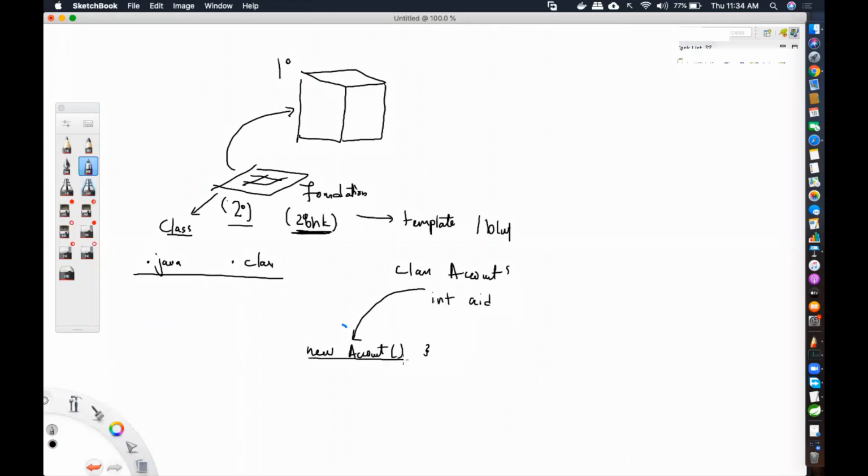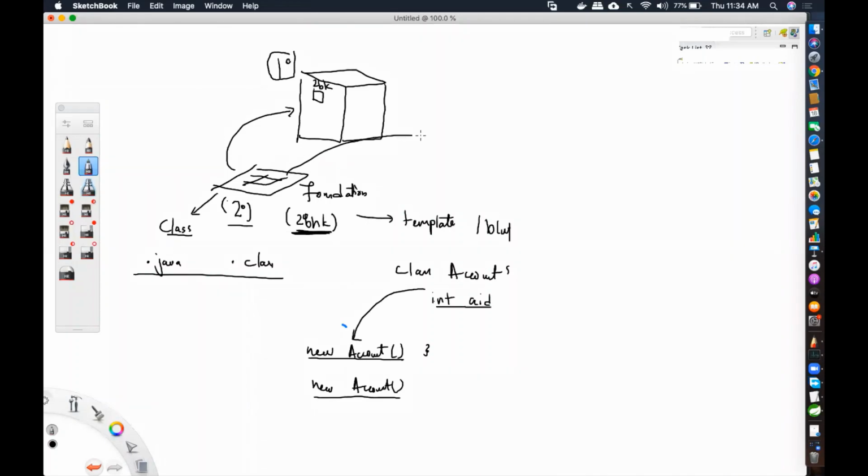This object will have an account ID. If I create another object, this object will also have an account ID. You cannot say this object will not have an account ID. Are you understanding? These are variables that are residing within the object. So if I'm creating from a template, which is a class, I'm actually providing primary memory. That is when I'm physically creating the building. So there will be a building which has 2 BHK apartments.